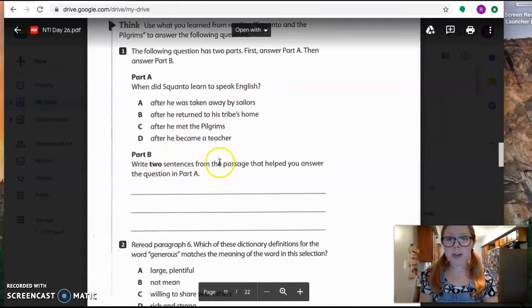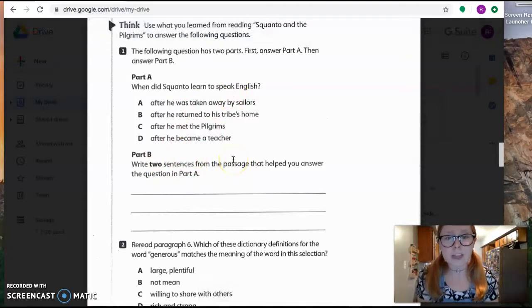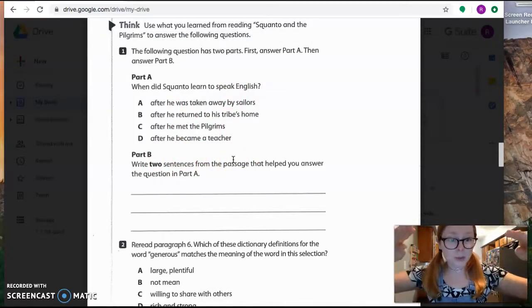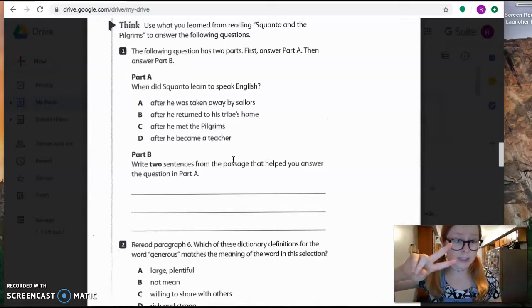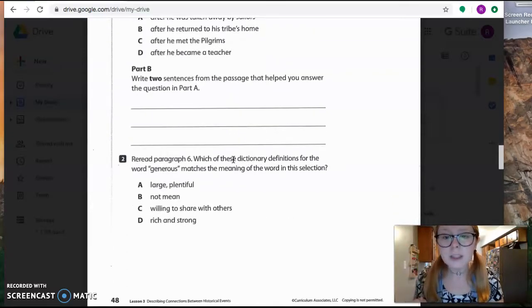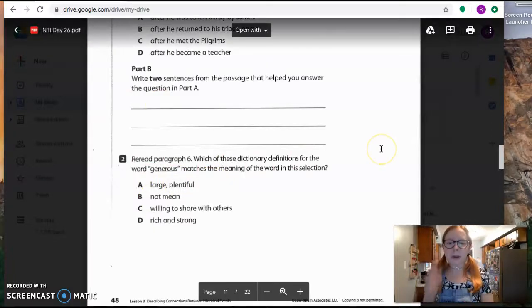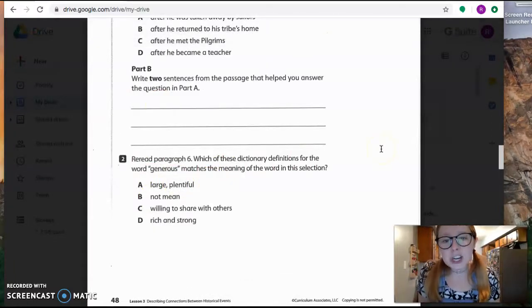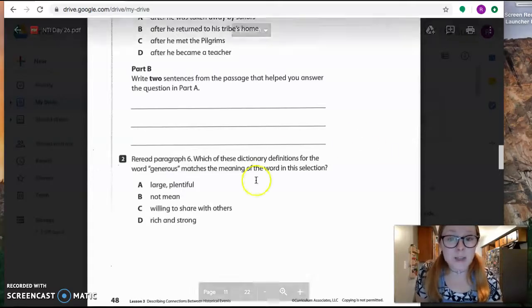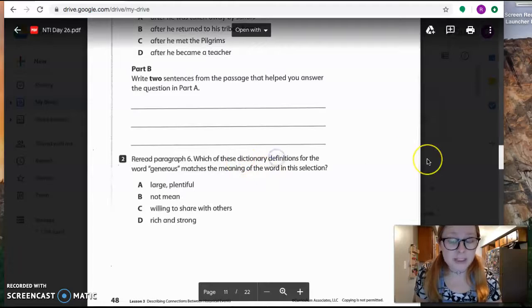And part B right here says write 2 sentences from the passage that helps you answer that question. That's what we did together. We went right up there into that story and we found those two sentences that helped us, right? So that's what you write there. Then, number 2 says, reread paragraph 6. Which of these dictionary definitions for the word generous matches the meaning of the word in this selection? So this is a question asking what a word means. So a dictionary definition, boys and girls, is the meaning of the word generous.